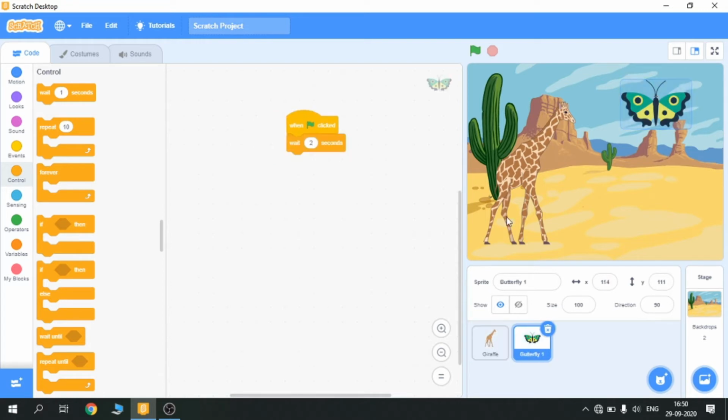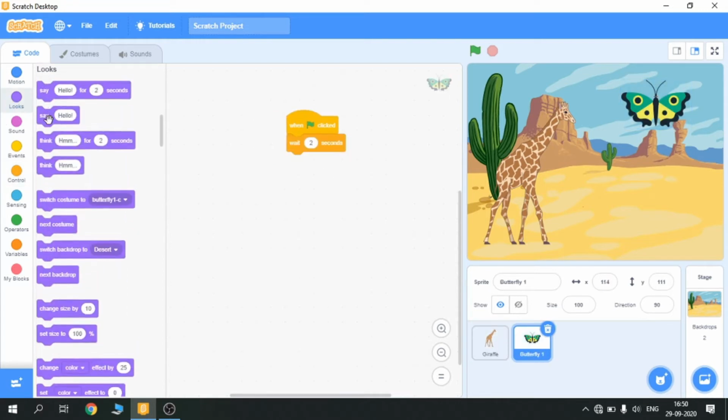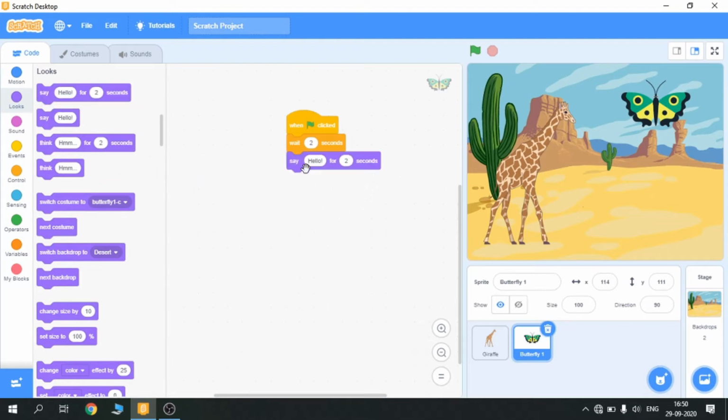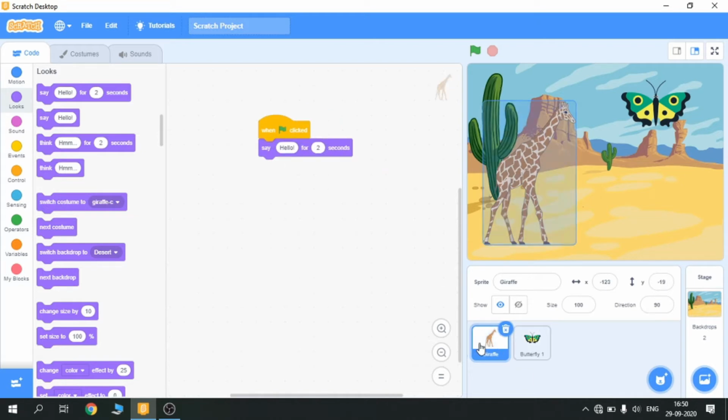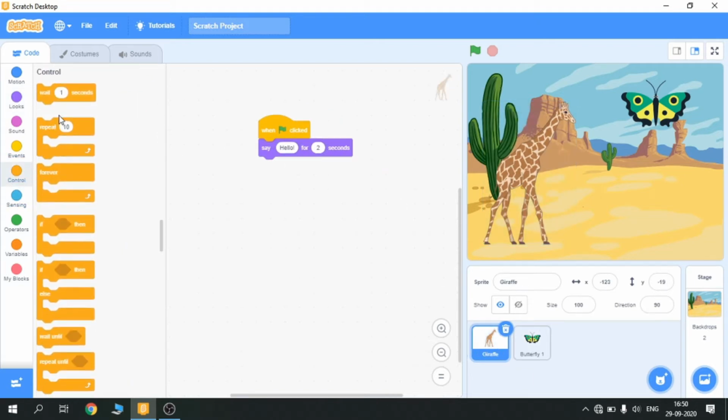Now the butterfly will say in reply, hi. Okay. Now the butterfly will say hi for 2 seconds, so the giraffe has to wait for at least 2 seconds. So I'm going to run this program so you can see. Okay. Now in the giraffe sprite coding,